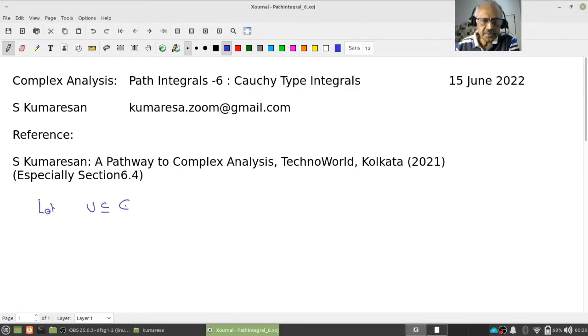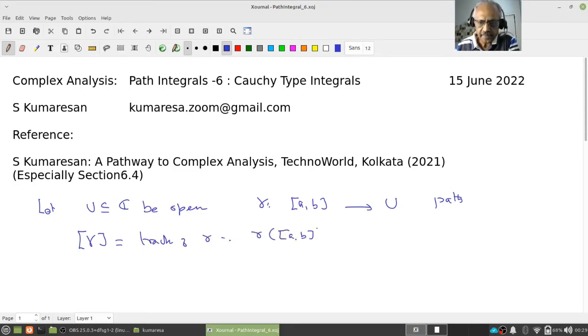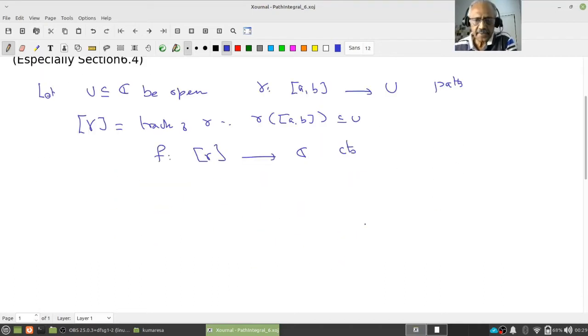As usual, let U in C be open, non-empty, and gamma a path from [a, b] to U. This denotes the track of gamma, which is equal to gamma of [a, b], which is a subset of U. So let f be a continuous function from the track of gamma to C, and fix a point z not in the track of gamma.